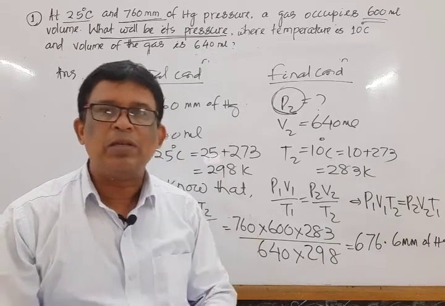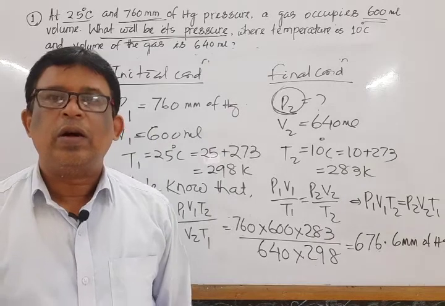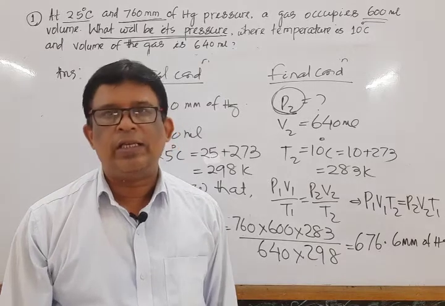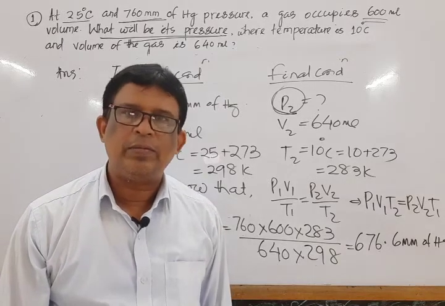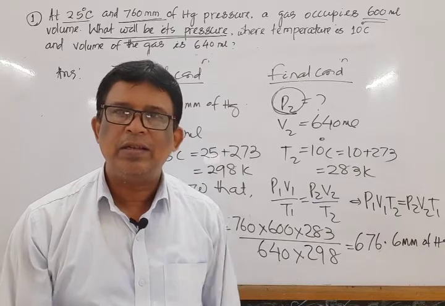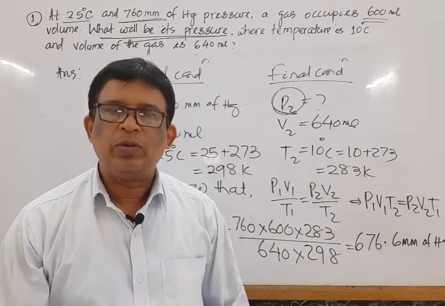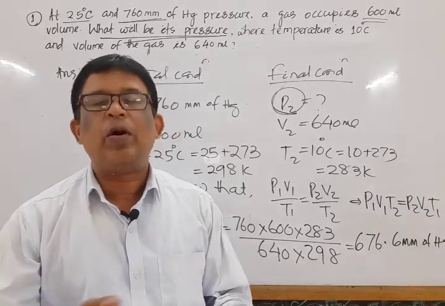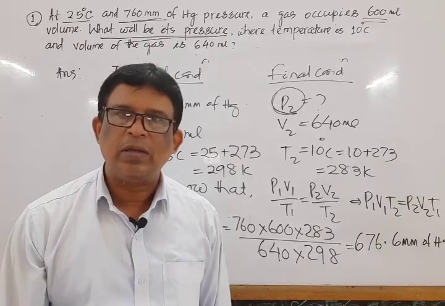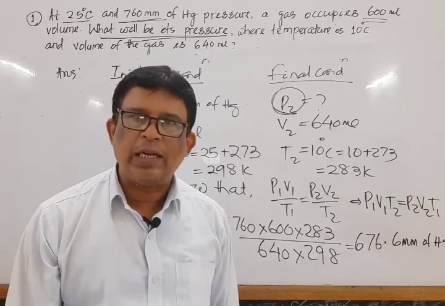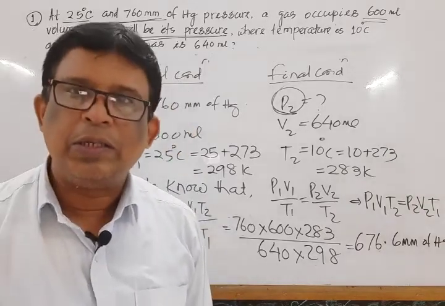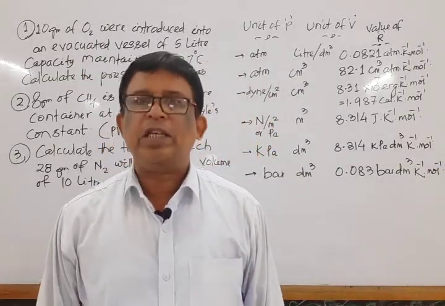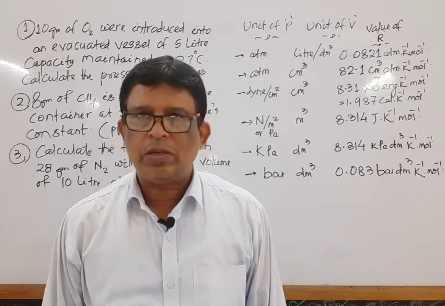These are some problems based upon the combined gas equation, that is P1 V1 by T1 is equal to P2 V2 by T2. In second phase, we will solve some problems based upon the ideal gas equation and its different forms. The main form is PV is equal to nRT, or for 1 mole it is PV is equal to RT. Switch over to the second part of numericals, based upon the ideal gas equation, PV is equal to nRT.